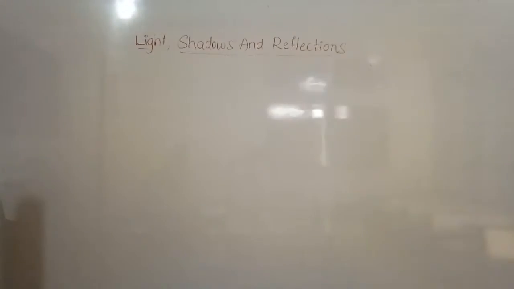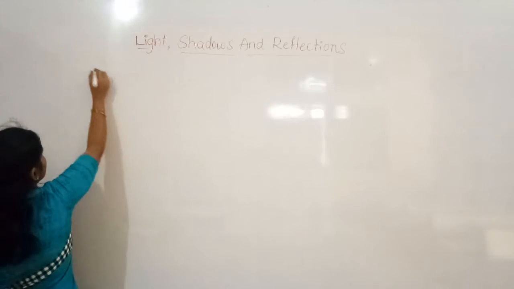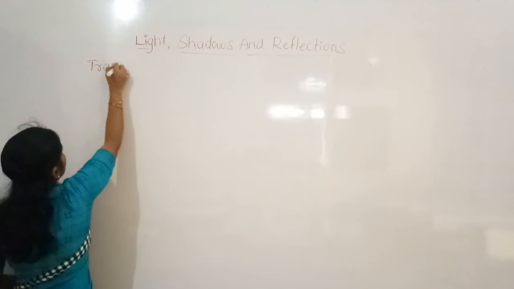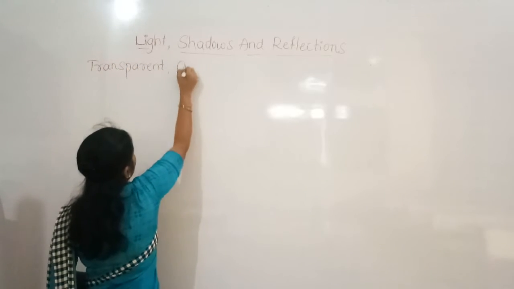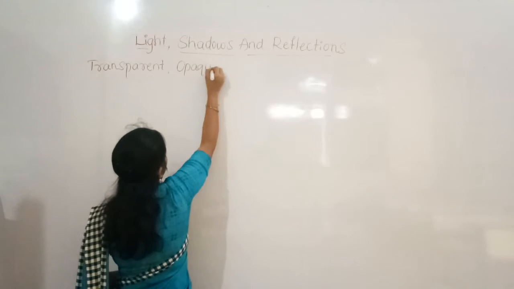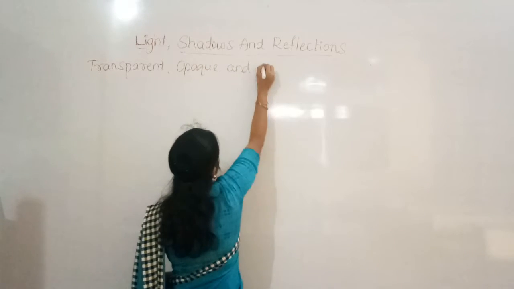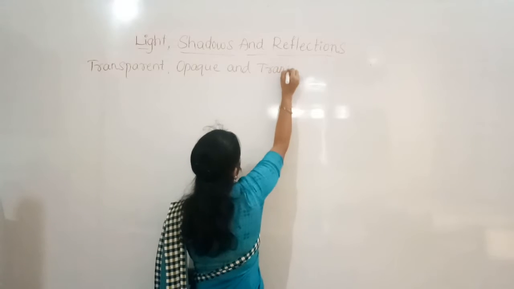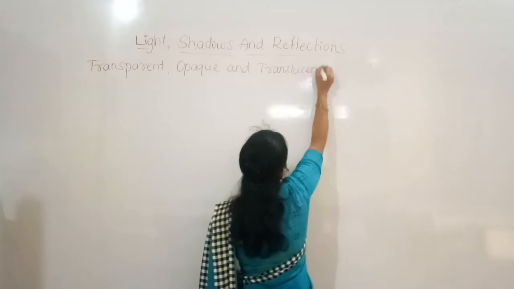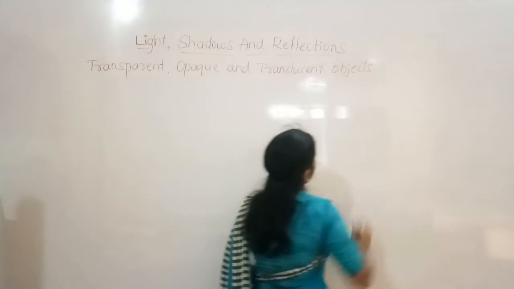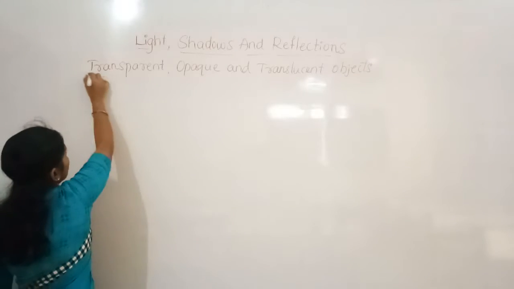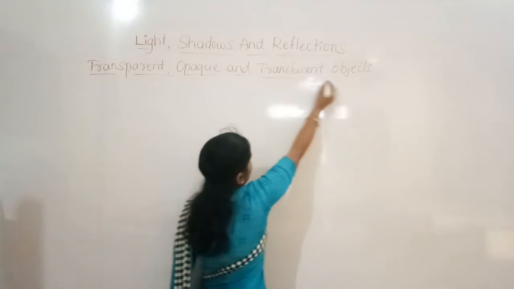Okay, transparent, opaque and translucent objects. So already you have learnt about this in your first term.